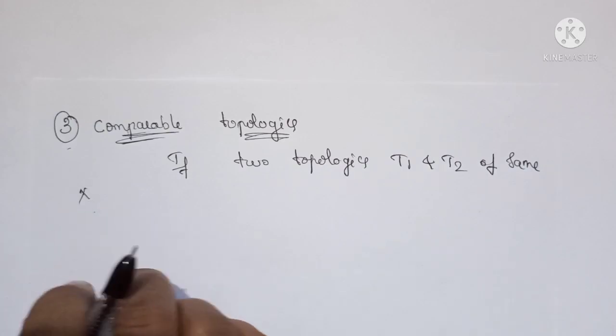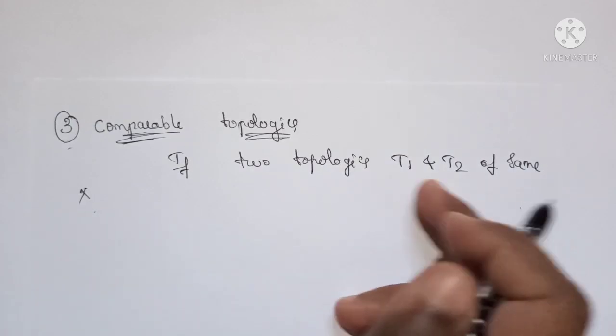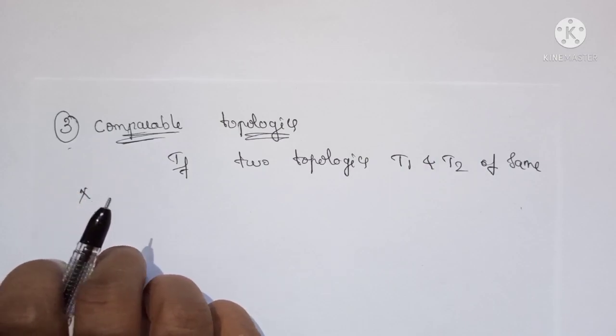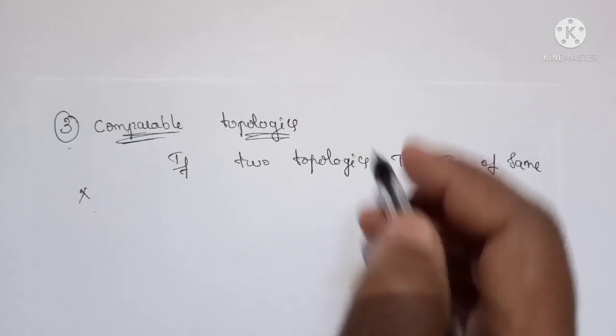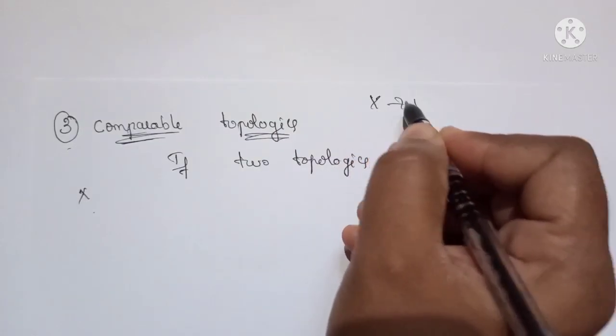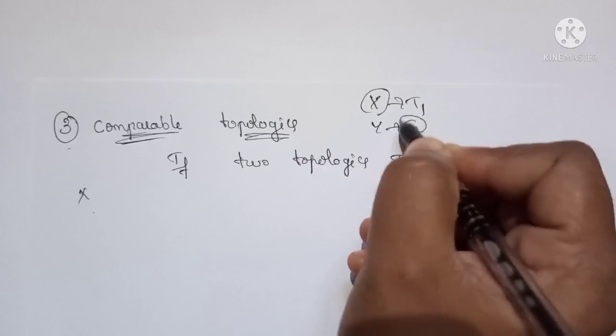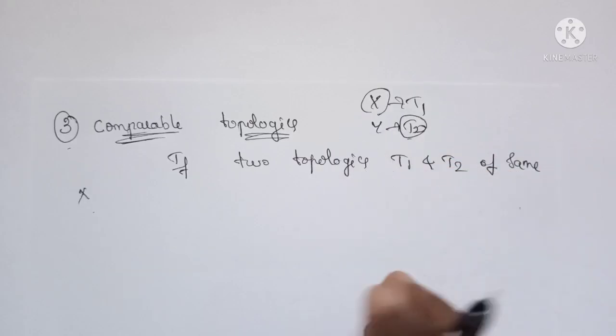Here we define two topologies T1 and T2 on the same set X, and only then can we compare T1 and T2. If they are topologies of two different sets, say T1 is a topology of X and T2 is a topology of Y, then we can't compare.